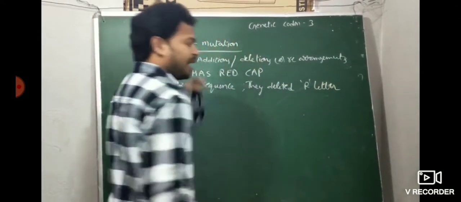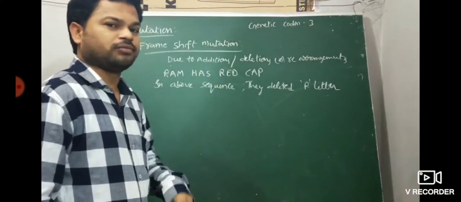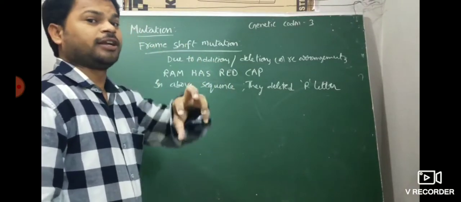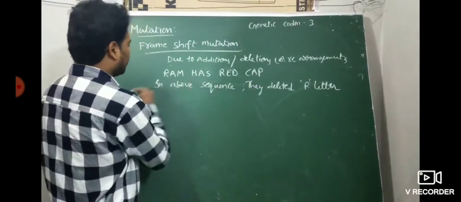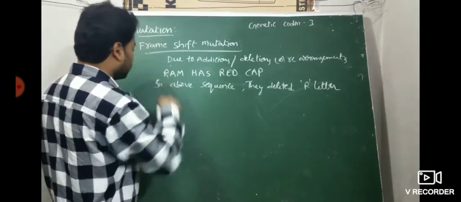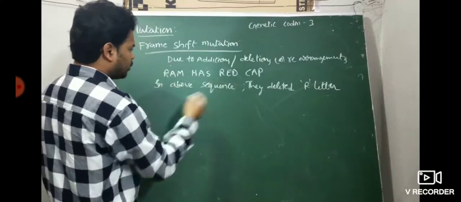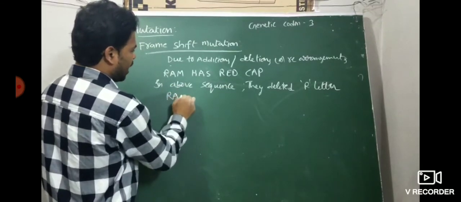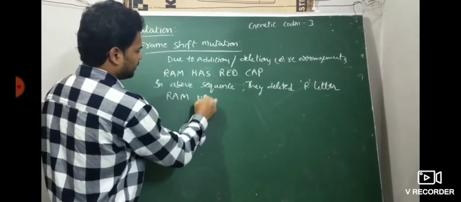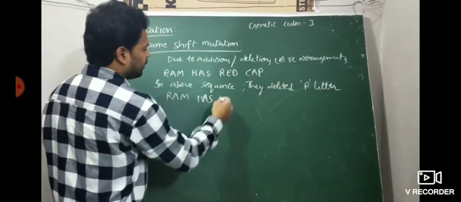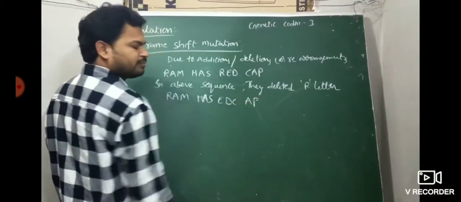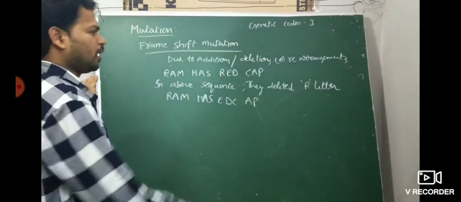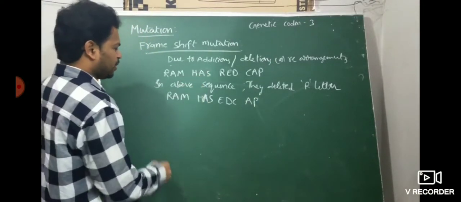First was addition, where 1 or 2 letters and 3 letters were inserted. Now this is deletion. Due to deletion, how are reading frames changed? Ram has EDCAP. If 1 letter is deleted, the reading frame will change.